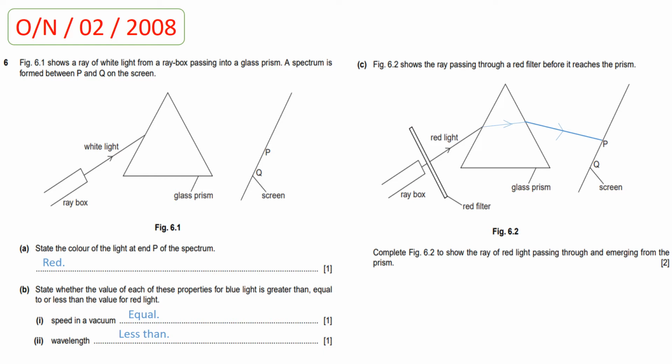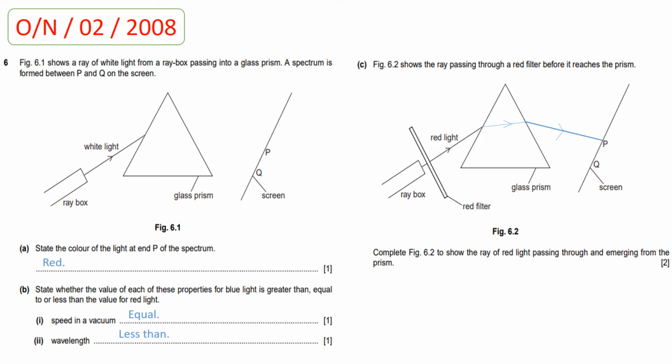Now part B, state whether the value of each of these properties for blue light is greater than, equal to, or less than the value for red light. So students, when we talk about the speed of blue light in a vacuum, the speed of blue light in vacuum is equal to the speed of red light in vacuum. But when we talk about the wavelength, the blue light comes below the red light, and when we move from red light towards the blue light, the wavelength decreases and frequency increases.